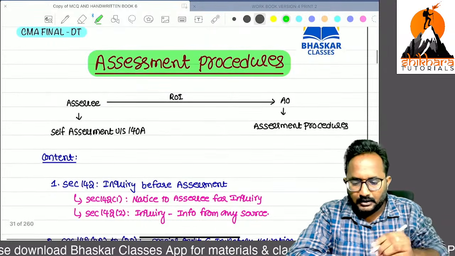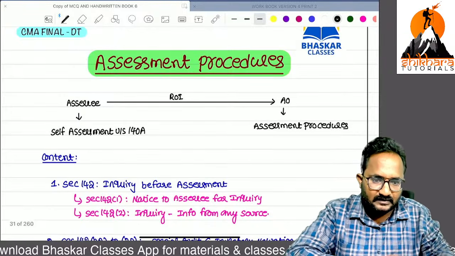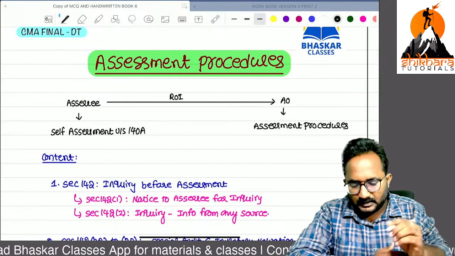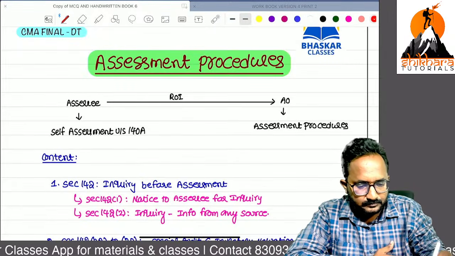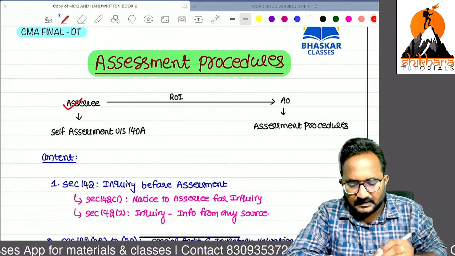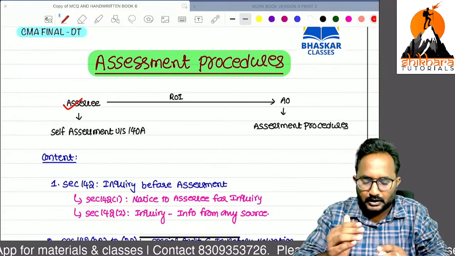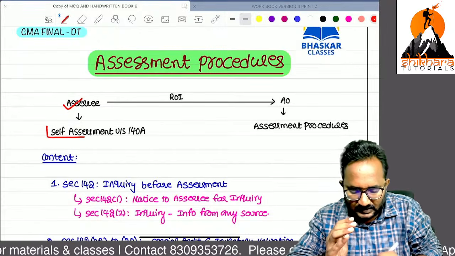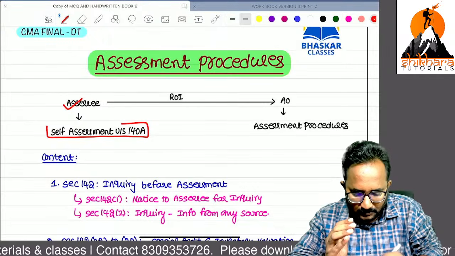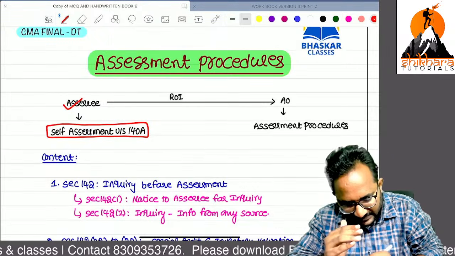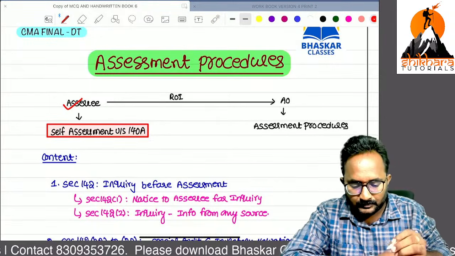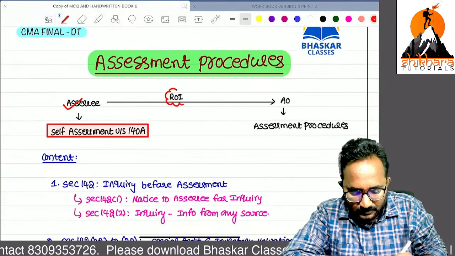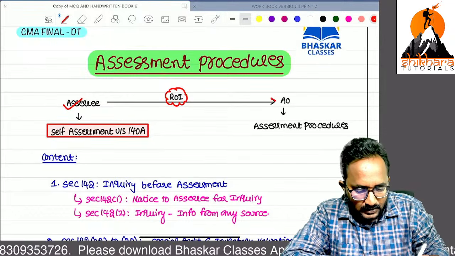Now, first I will tell you some introduction related to assessment procedure. Every SSC is required to file the return of income on their own assessment basis. That is only called self-assessment. So that return of income will reach the department.